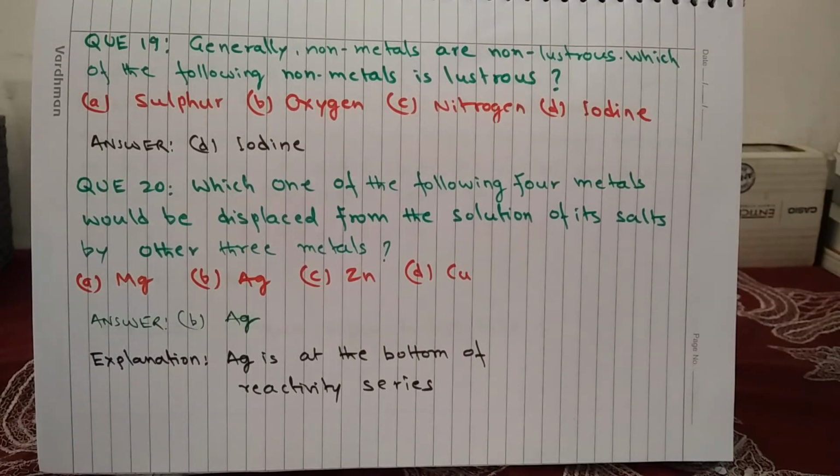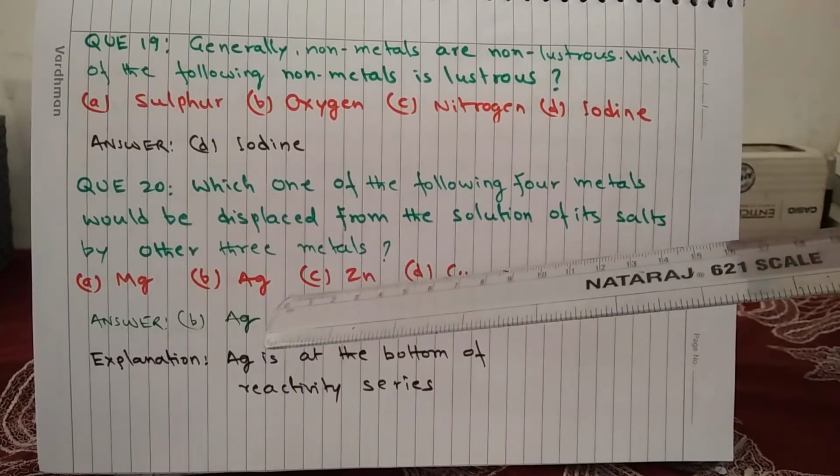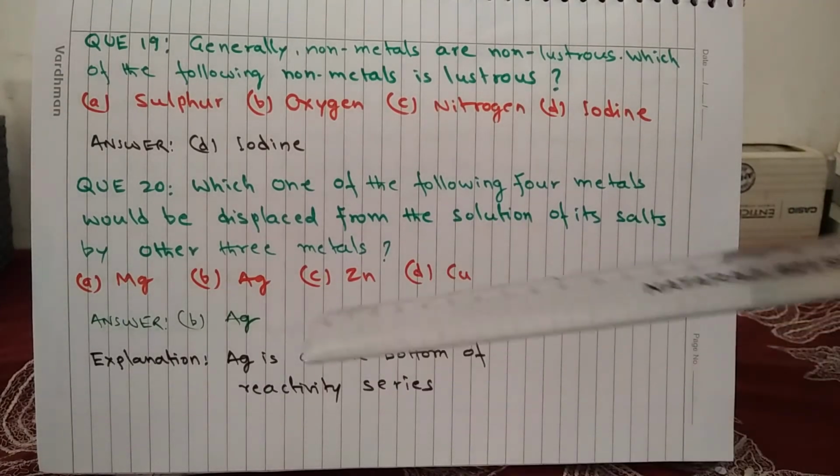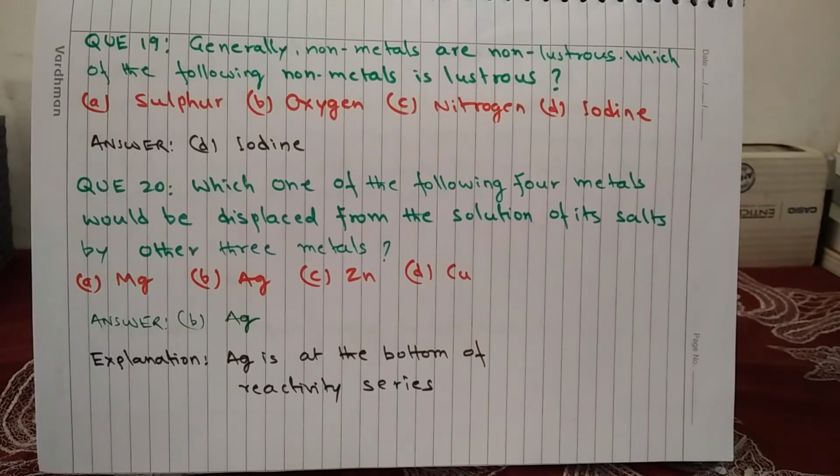Question 20. Which one of the following four metals would be displaced from the solution of its salts by other three metals? A. magnesium, B. silver, C. zinc, and D. copper. And the answer is silver, because silver is at the bottom of reactivity series among these four metals, and that is why silver will always get displaced by any of these metals from silver salt.